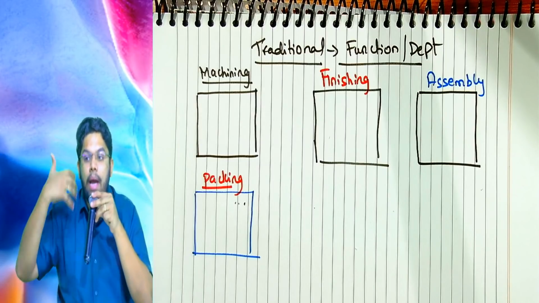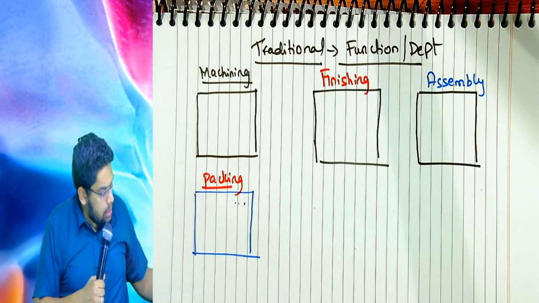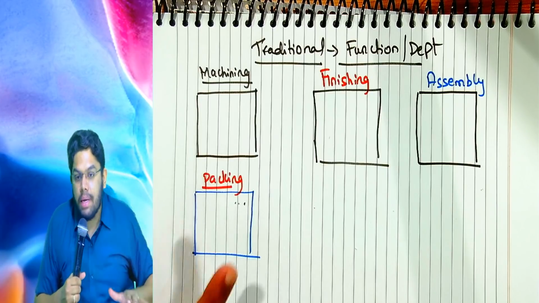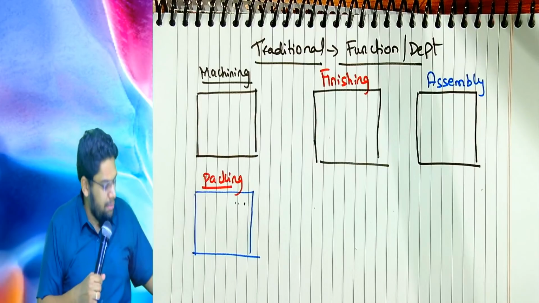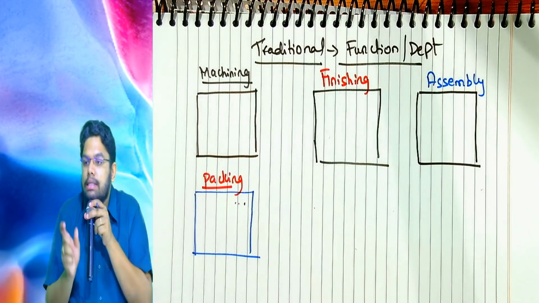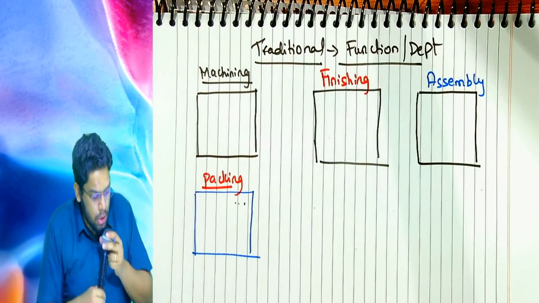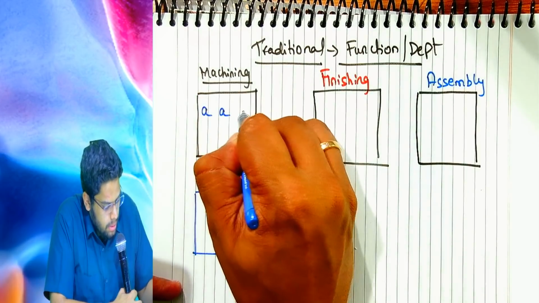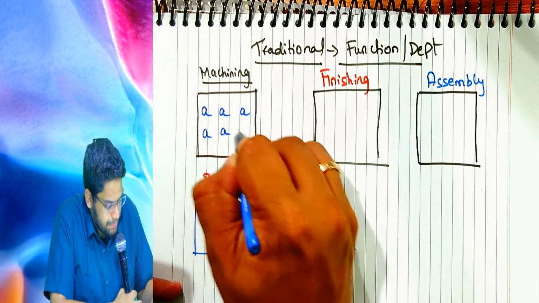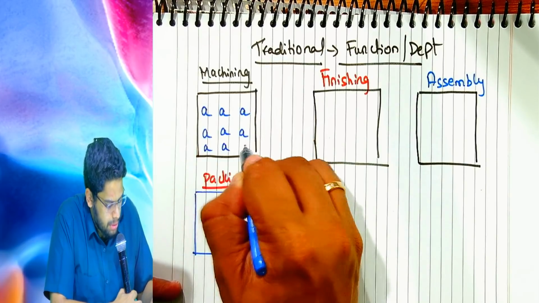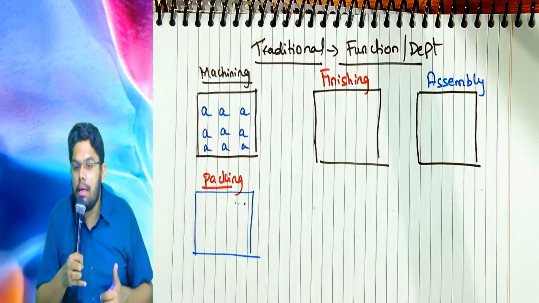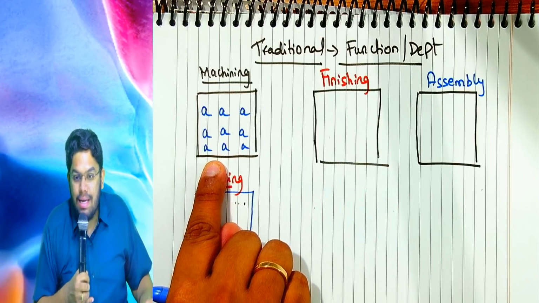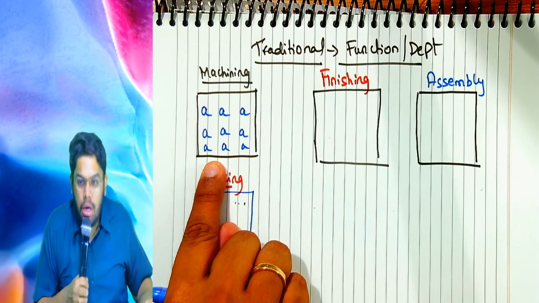Please think practically. In each department, the same types of machines will be kept. For the purpose of machining, I said the machine is A. So inside this building they will keep only those machines which perform machining. A means machines which perform the machining operation.